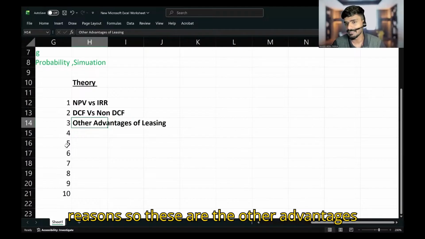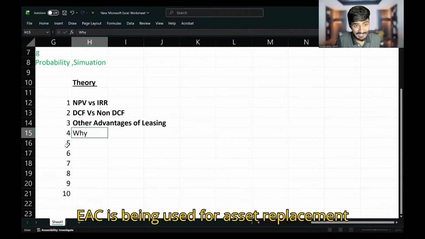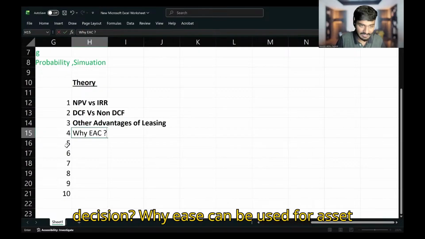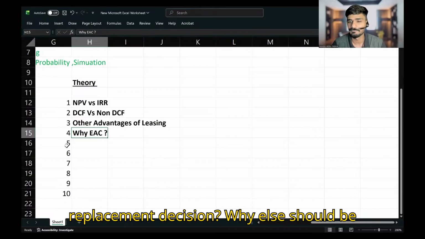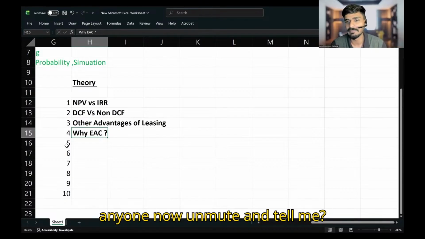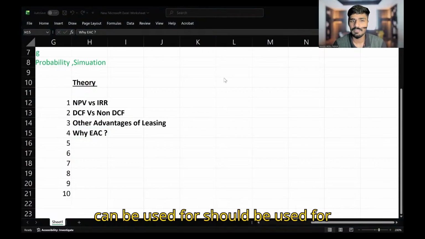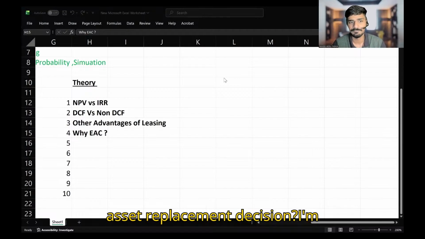So these are the other advantages of leasing. Okay. Then one question: why should EAC be used for asset replacement decision? Can anyone now unmute and tell me why EAC can be used, should be used for asset replacement decision?